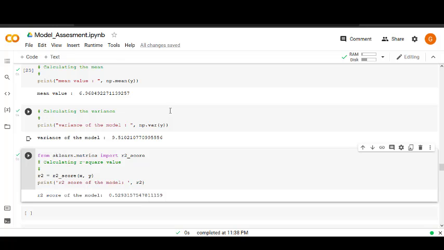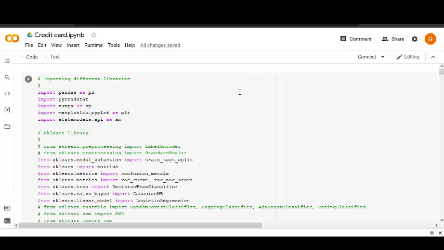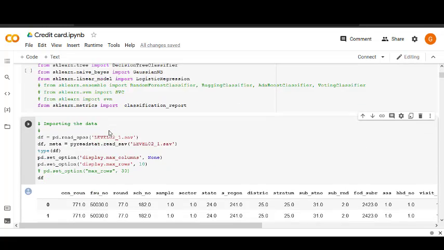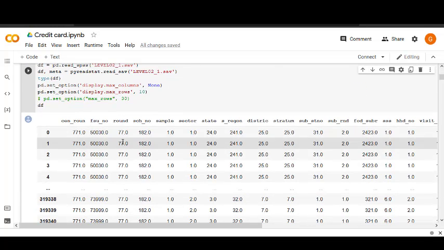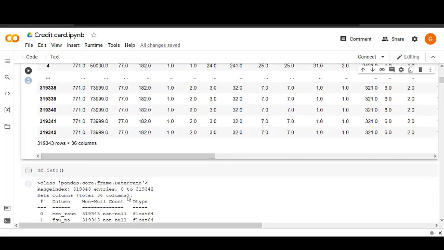So now let's go to our classifier assessment model. Here I have used a credit card prediction data set. We are trying to classify whether a person has a credit card or not. For this we have used a data set from the National Sample Survey.